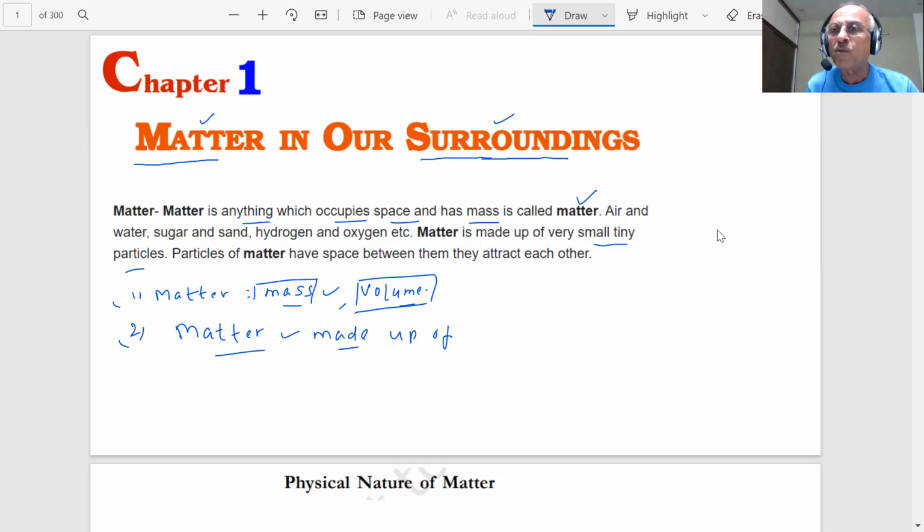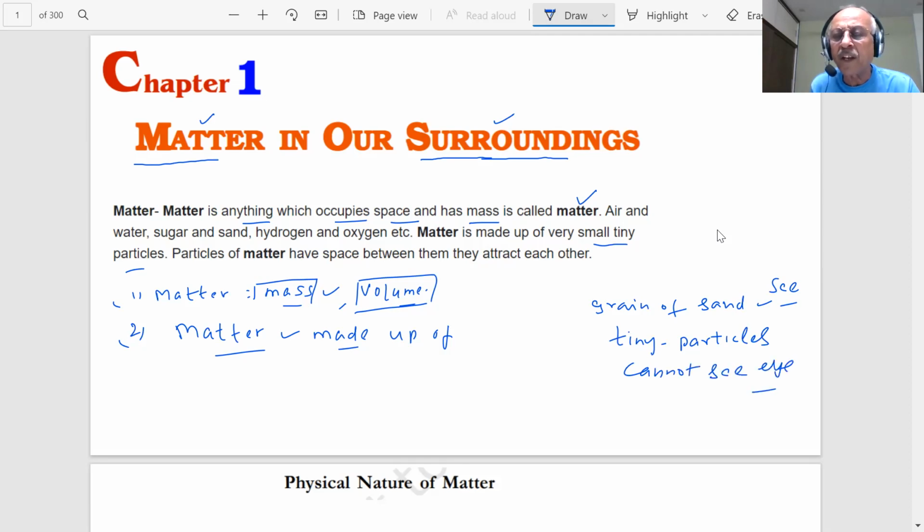So our purpose is to perform activities and do experiments which will prove that this matter is made up of very, very tiny particles. Something which we can see has no problem. If I can see a grain of sand, there is no problem. I can see it. But very, very tiny particles are there, student, which cannot be seen by the eye.